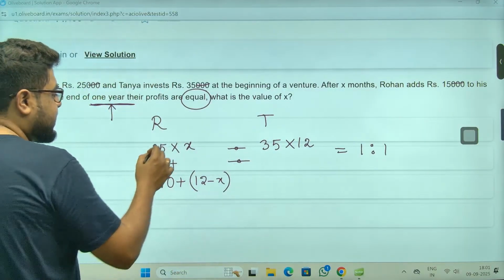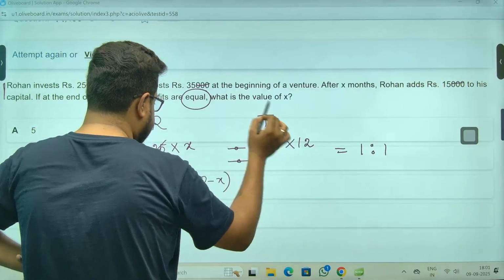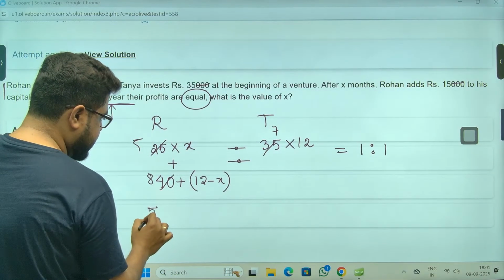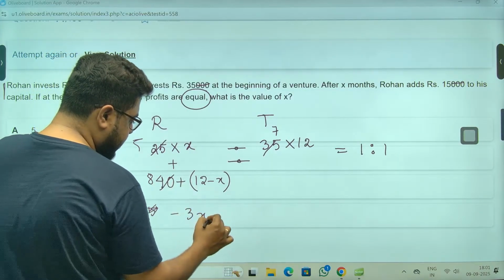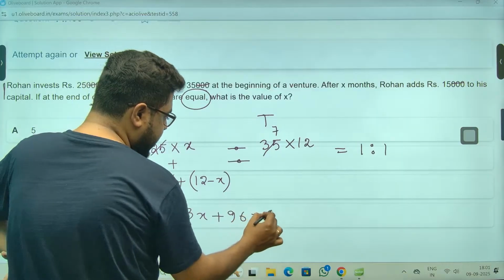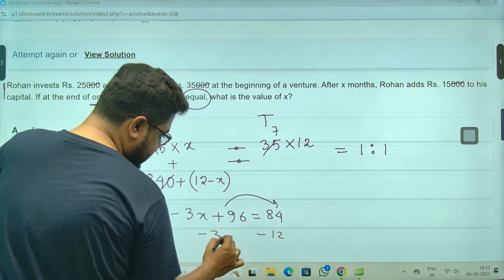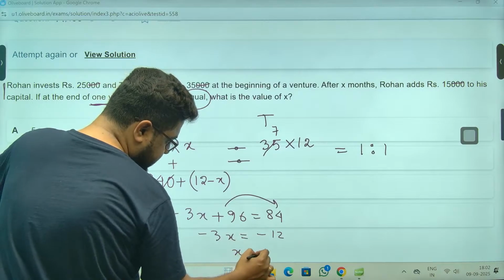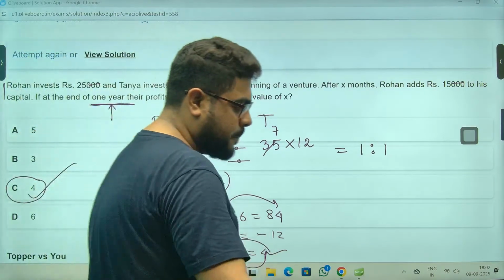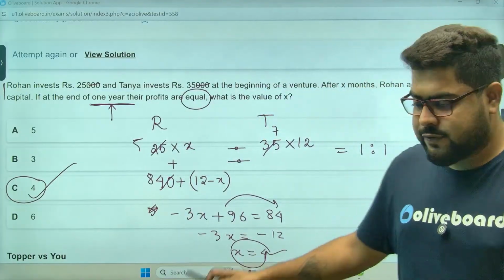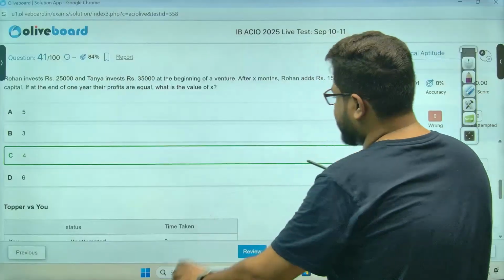Calculating, 5 8s, 5 7s, so 5x and this is 8x. I'm directly writing minus 3x plus 96 equal to 84. This will go to that side and become minus 12, so it is minus 3x, and x is 4. The value of x will be option C, which is 4, and that is definitely your correct answer. Very simple question to start off.